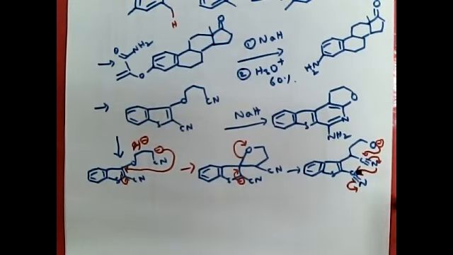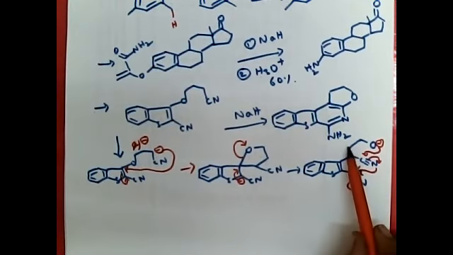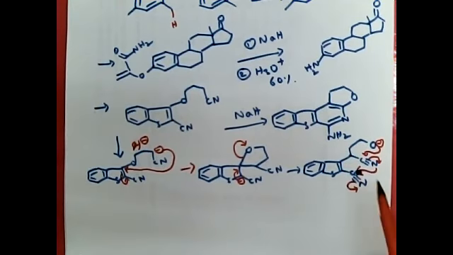When we look at the ring sizes, 1, 2, 3, 4, 5, this is a 5-member ring. 1, 2, 3, 4, 5, 6, this is a 6-member ring. So what is the product here?